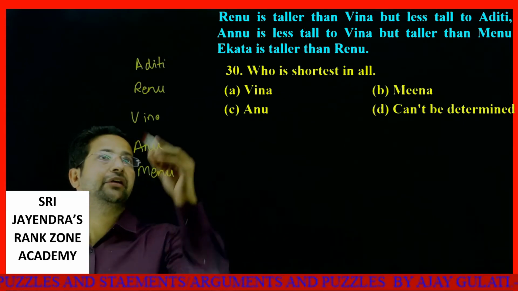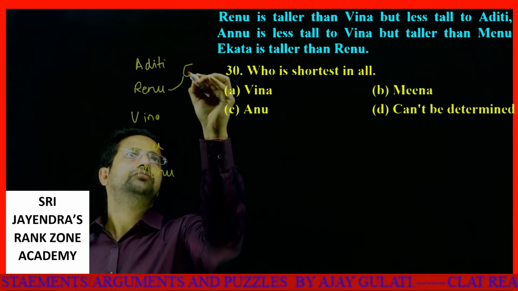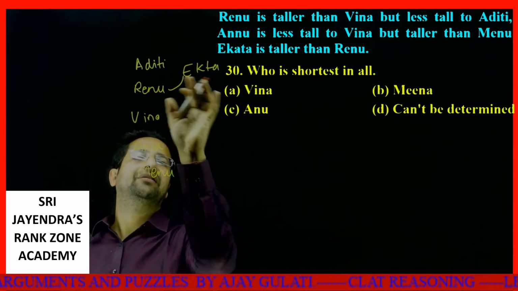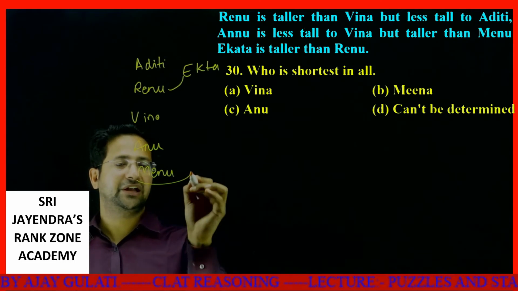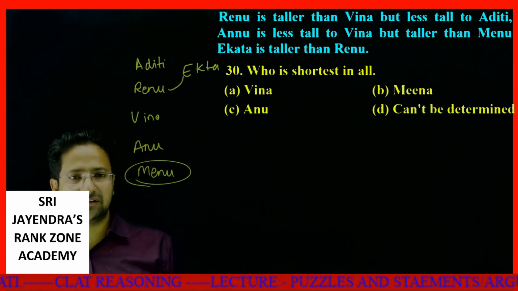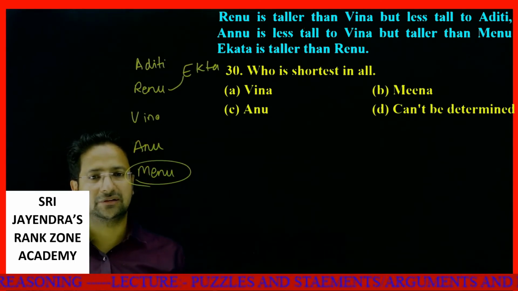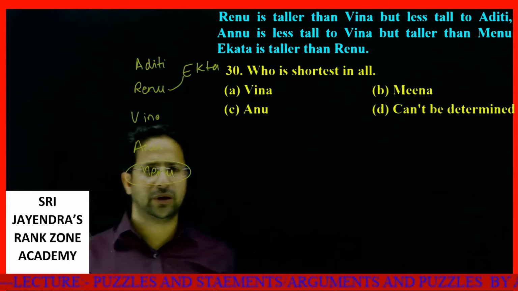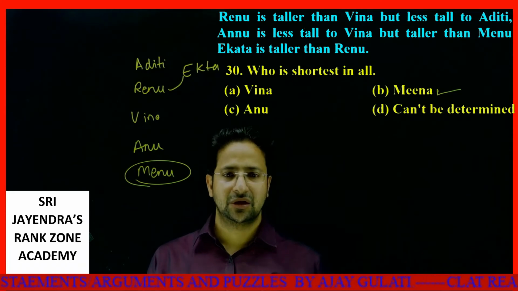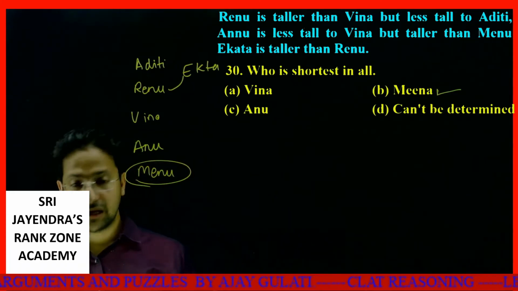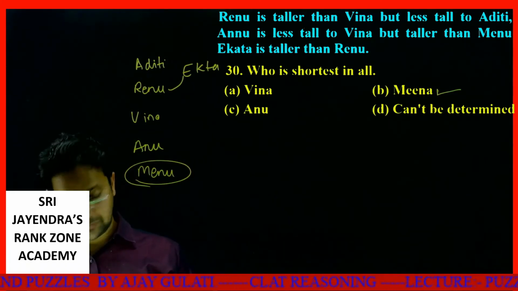Ekta is taller than Renu. Okay. I don't know the comparison between these two. Who is the shortest in all? Shortest in all is definitely Meenu, Meena, whatever it is. In some places it's actually Meenu, but maybe some typing mistake in the actual question. So this is your answer. Option number B. Let me show you the next question.